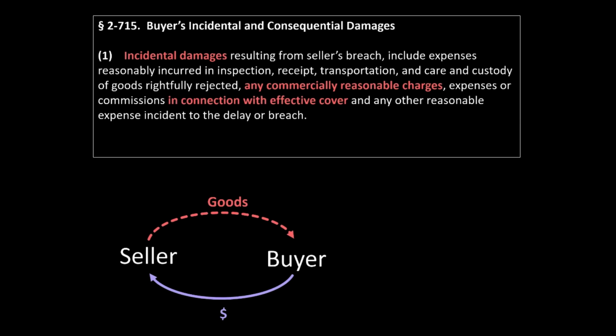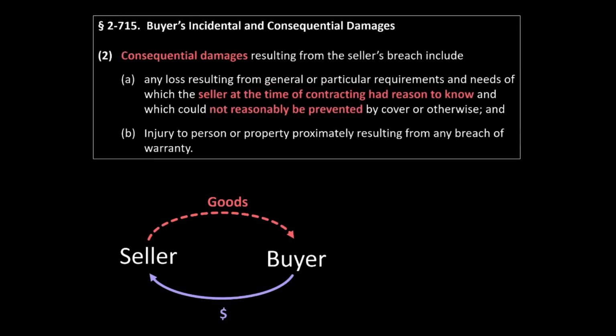Things like any brokers or middleman fees that the buyer has to pay to find substitute goods, the cost the buyer might have to pay for shipping substitute goods from a distant or far-flung seller, or the cost the buyer might incur in paying for expedited shipping to get the substitute goods in time. All of these expenses may be incurred by the buyer to deal with or cope with the seller's breach. Subsection 1 of 715 defines the kinds of incidental damages that are recoverable by the buyer. Subsection 2, in turn, defines the kinds of consequential damages that are recoverable.